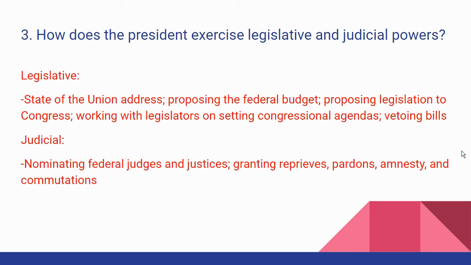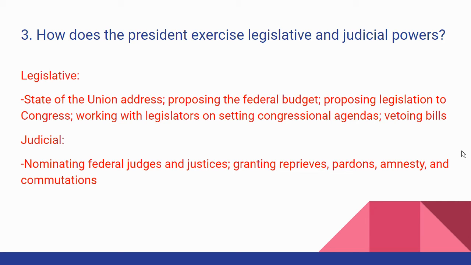Amnesty would be granting a whole group of people pardons for offenses committed. It's like a general pardon for a whole group of people. And they can also commute a sentence. That means reduce a person's sentence.